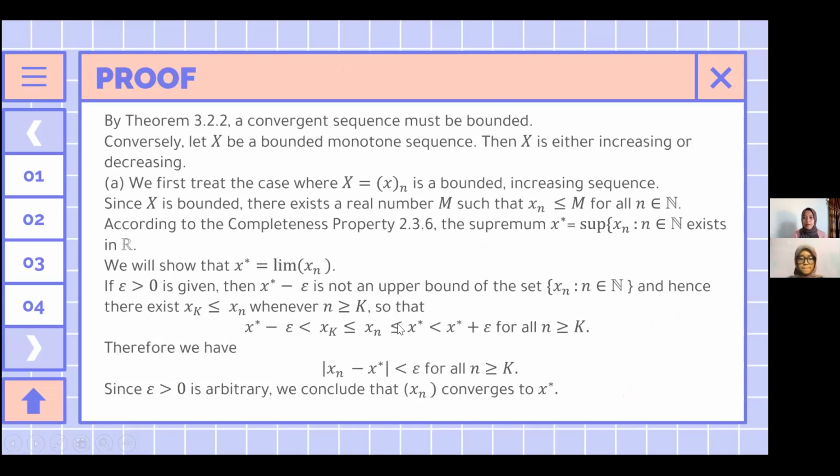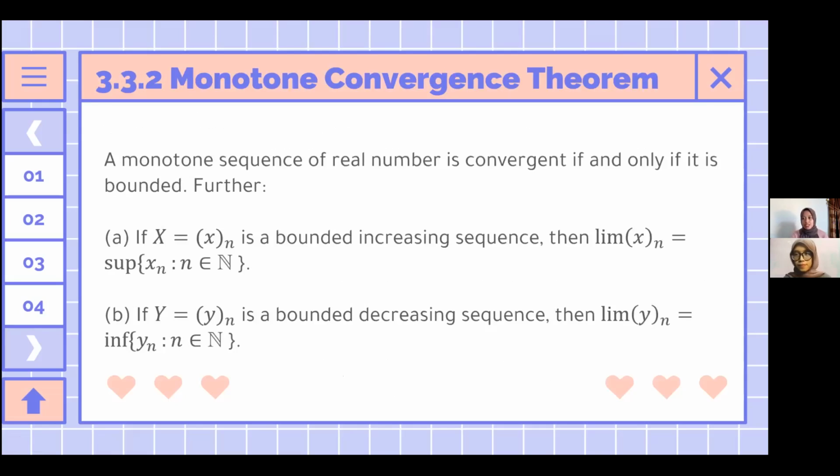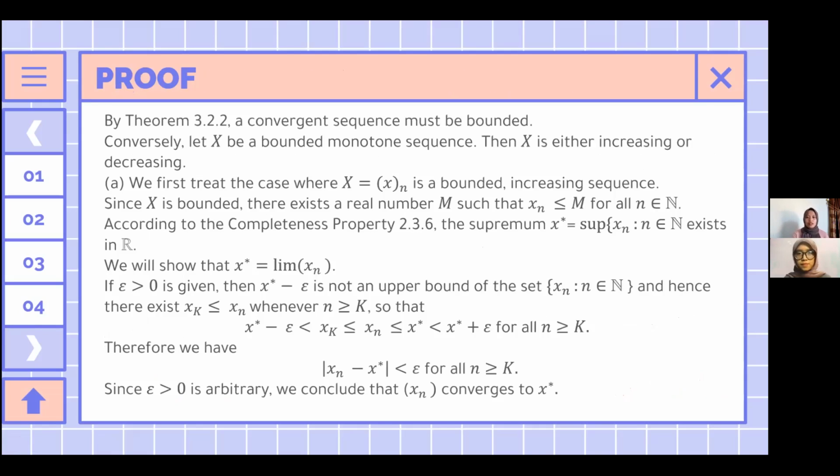For the proof of the monotone convergence theorem: by Theorem 3.2.2, a convergent sequence must be bounded. Conversely, let X be a bounded monotone sequence. Then X is either increasing or decreasing.